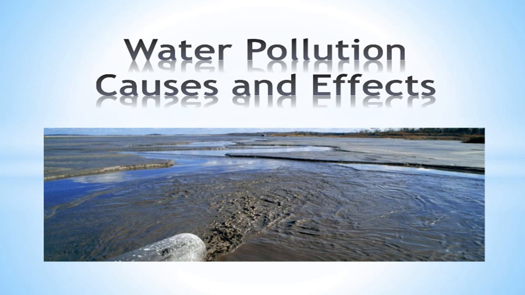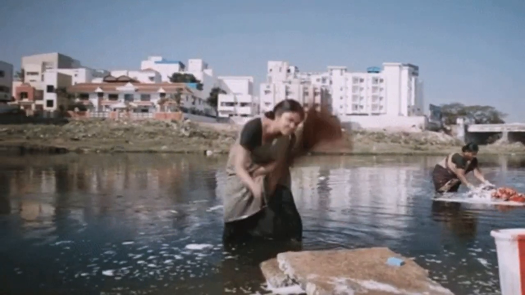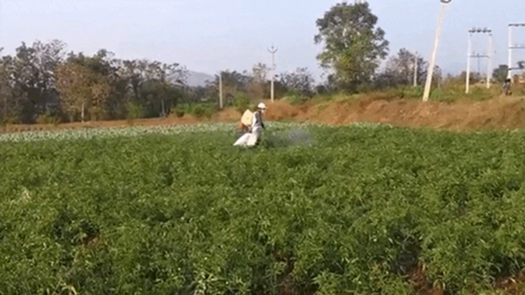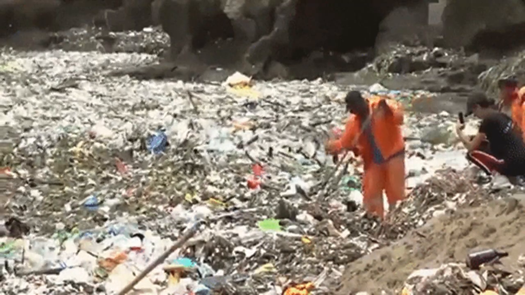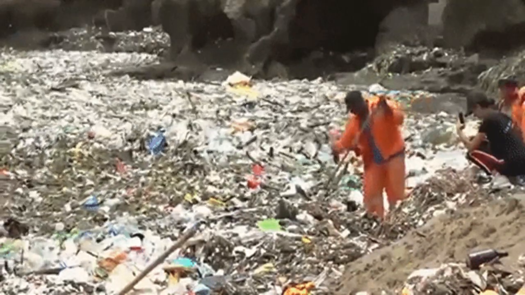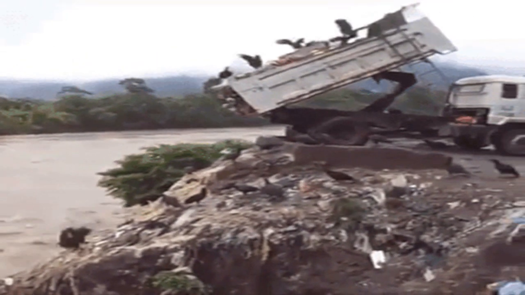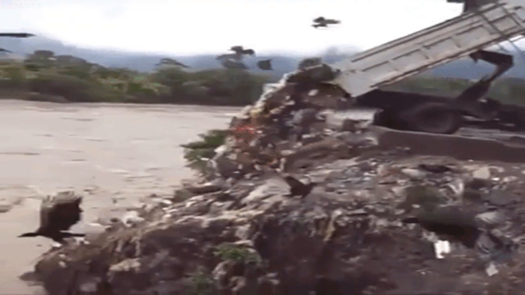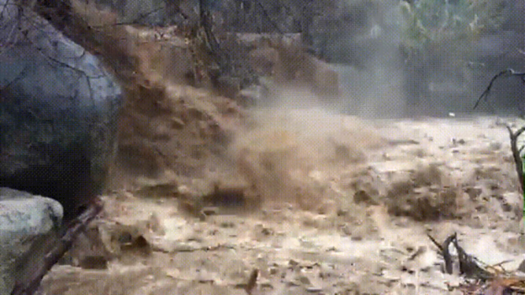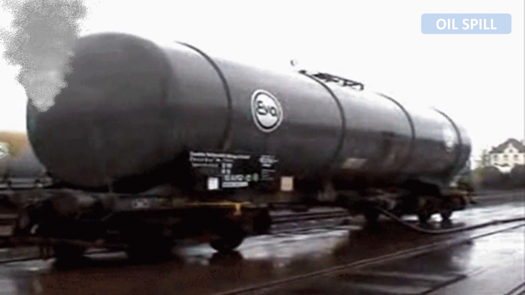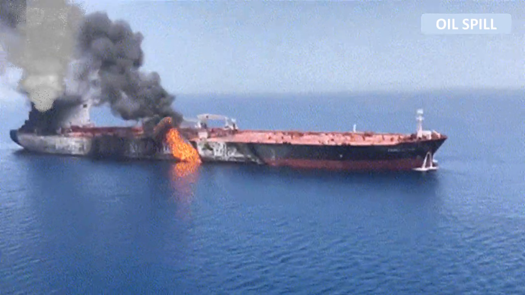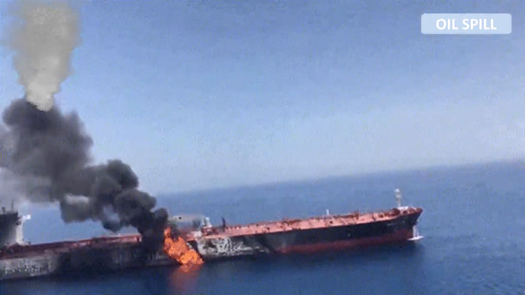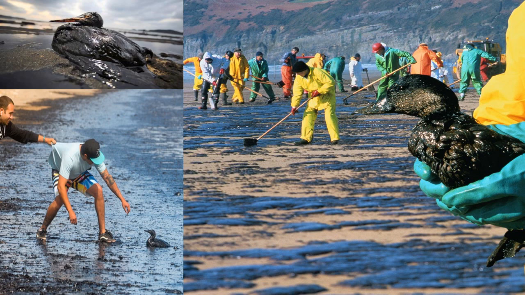Some of the major reasons of water pollution are as follows: washing and bathing near water bodies, harmful chemicals sprayed on crops that are washed into rivers by rain, sewage and garbage from homes dumped into water bodies, waste materials from factories and mines discharged into rivers. Then, oil spills from ships form a top layer of oil that pollutes water and also cuts the oxygen supply to plants and animals living underneath.